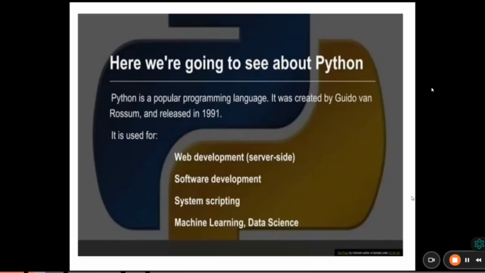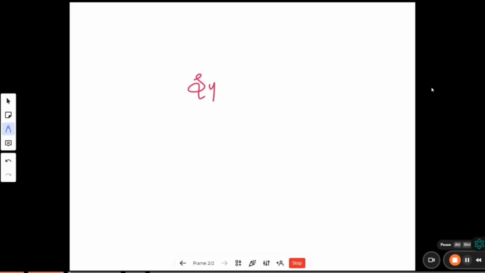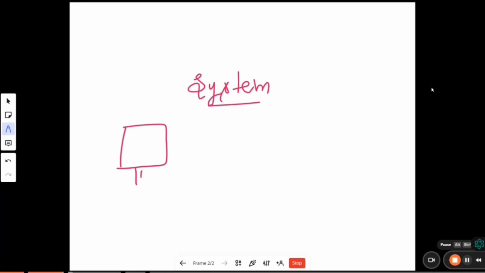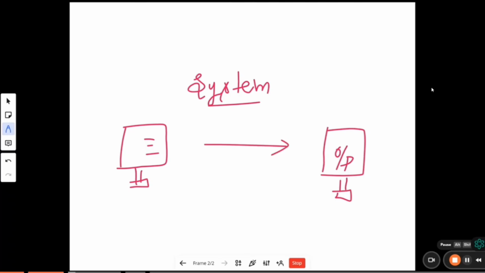Before understanding what Python is, what the history of Python is, how Python was developed and how Python is used, we'll first understand how a system works internally. Now think we have a monitor. In this monitor, we write some set of codes. After execution, you will get the output. Correct, right? How does this happen internally? How does this working start in a computer? Once we understand that, programming is very easy.